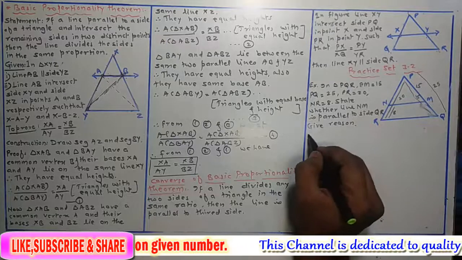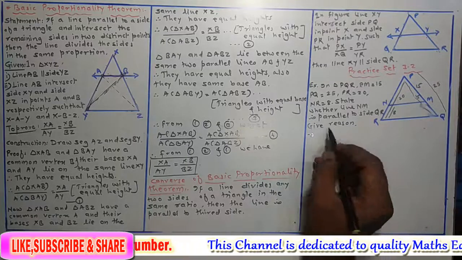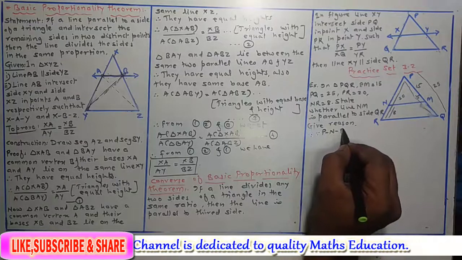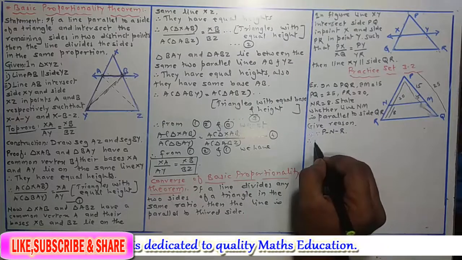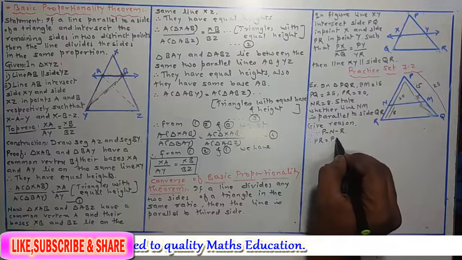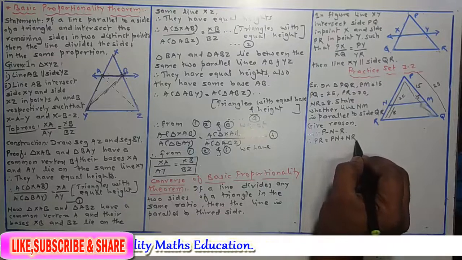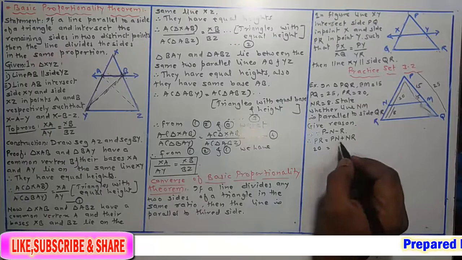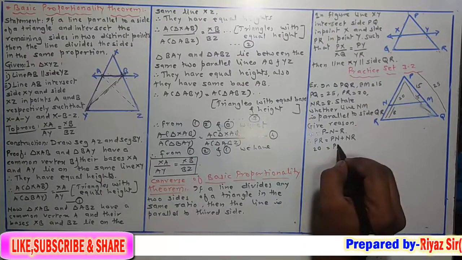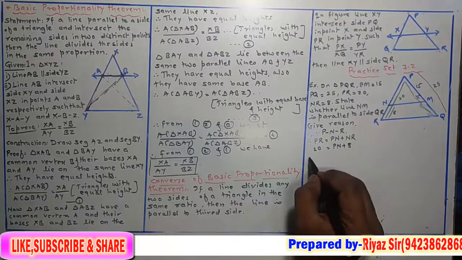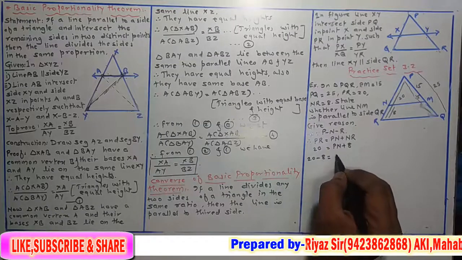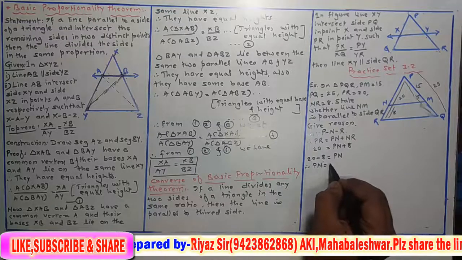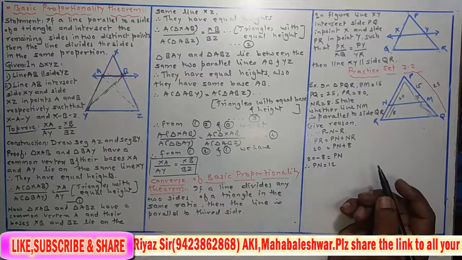Okay, so we use the given information. Since P-N-R, therefore PR is equal to PN plus NR. PR is given, 20, is equal to PN, which we have to find, plus NR, which is 8. So you will get 20 minus 8 is equal to PN, and therefore PN is equal to 20 minus 8, it is 12.